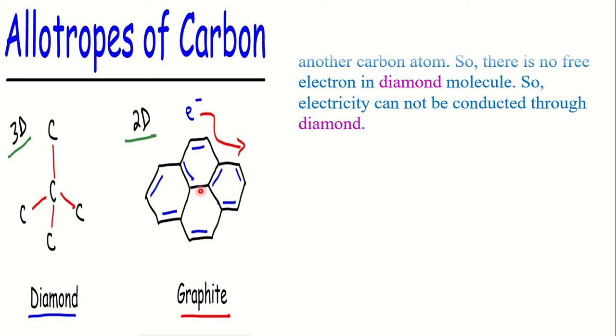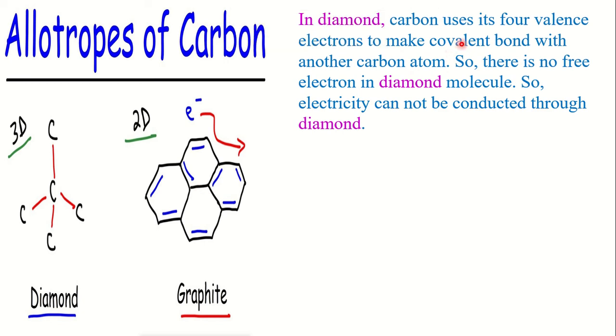Look, this is the structure of diamond, where a carbon atom has 4 valence electrons. One carbon atom is bonded with another 4 carbon atoms by using its 4 valence electrons. But in graphite, carbon uses its 3 electrons to attach with other carbon atoms. So, one electron remains free in graphite.